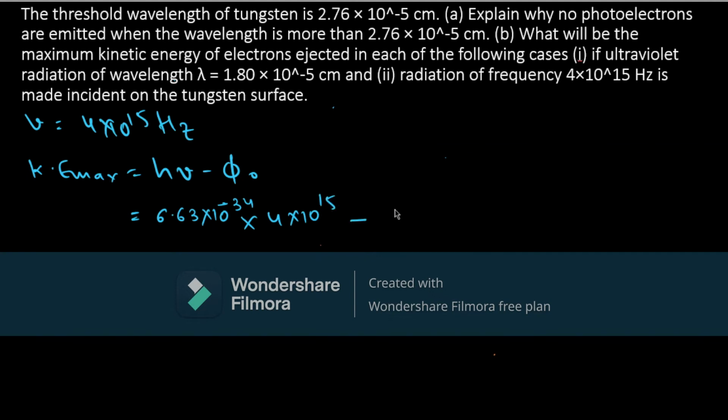Now the work function we need to write in terms of wavelength only, because it is given in terms of wavelength only. So hc by lambda naught.